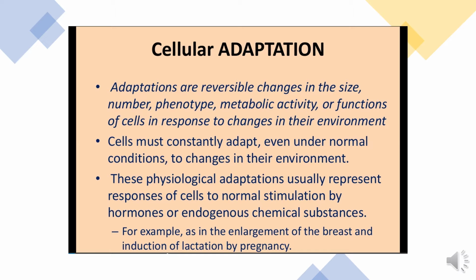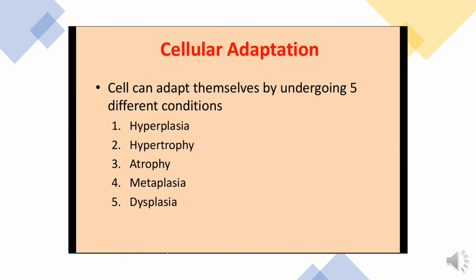For example, at the age of puberty, in the development of the breast, cells can adapt themselves by an increase in number called hyperplasia, an increase in size called hypertrophy, or a decrease in size called atrophy. Change of one cell type into a different cell type is called metaplasia. Disordered cell growth is called dysplasia. So these are the cell adaptations. Now we see each one in detail.